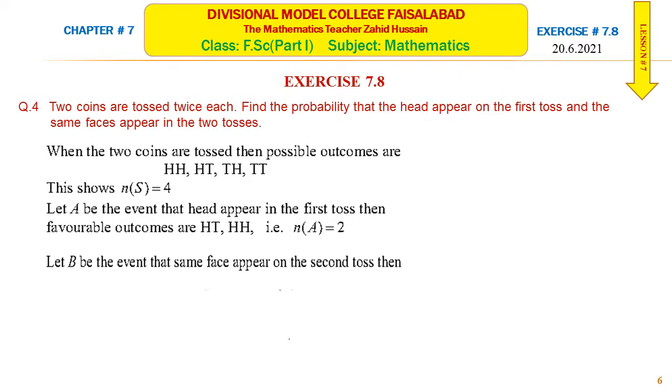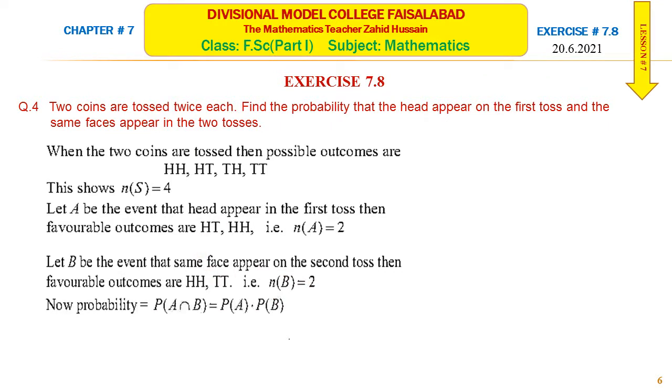And B is the event that the same faces appear on the two tosses. Same faces mean head and head, or tail and tail. Then head head or tail tail. This is also 2. Now you need to find the probability of A intersection B.